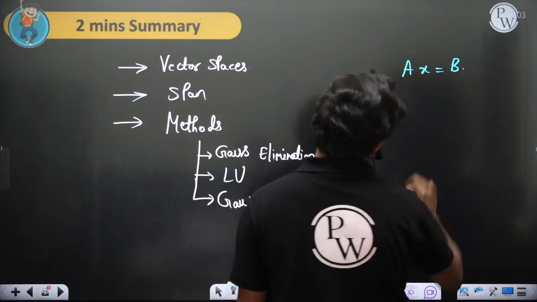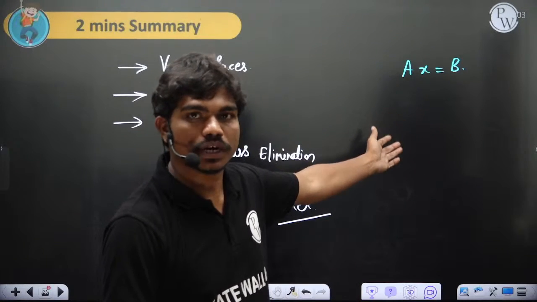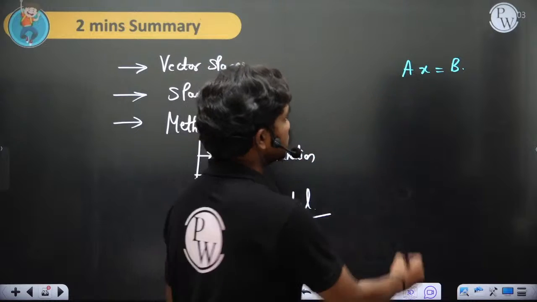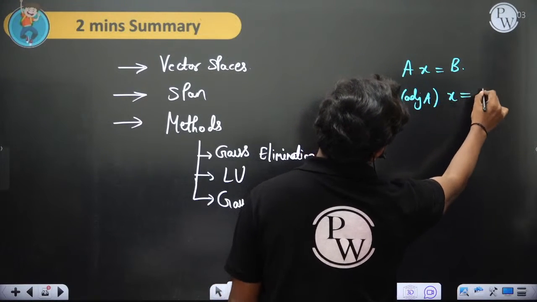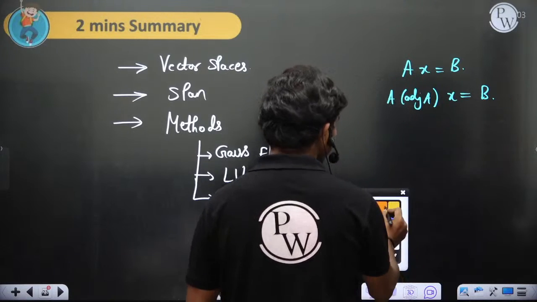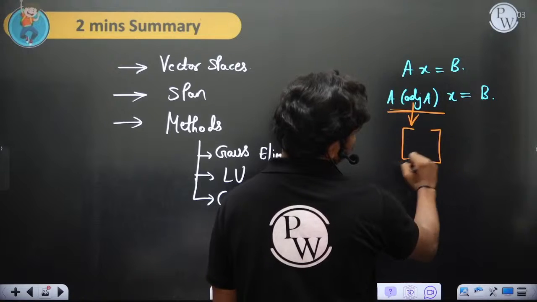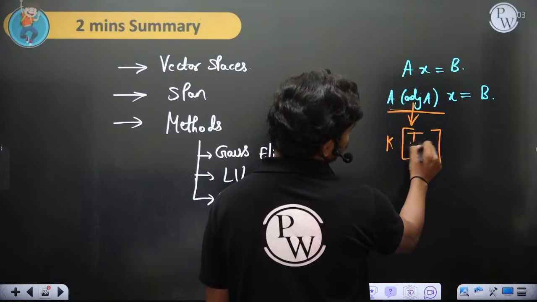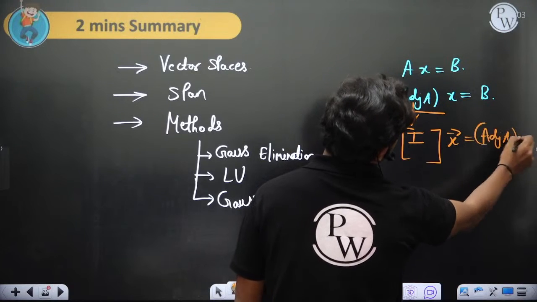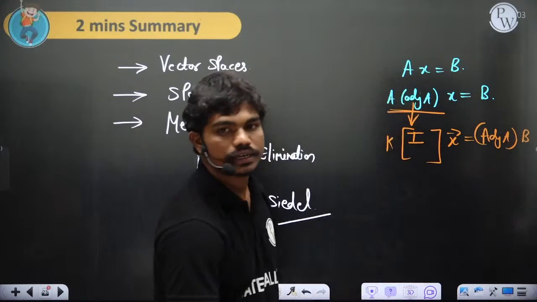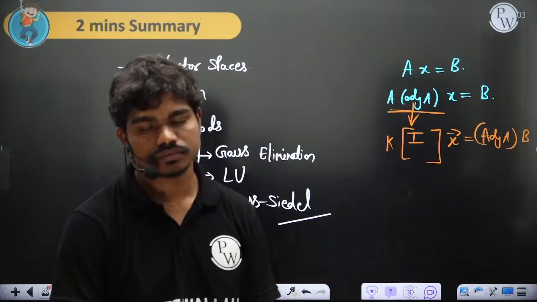The inverse may not exist, but the adjoint can exist, right? So if the adjoint exists and you multiply adjoint A into A into X equal to B, it converts this matrix into a diagonal matrix. You get determinant of A times the identity matrix into X equal to adjoint A into B. This matrix is diagonal, so ultimately it's easy to solve.